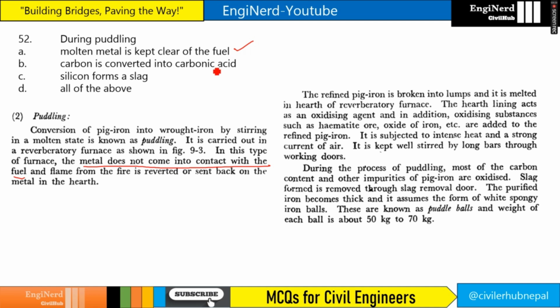And for the second one, carbon is converted into carbonic acid, right? So if you see here, during the process of puddling, most of the carbon content and other impurities of pig iron are oxidized. So it will form carbonic acid and slag formed is removed through the slag removal door. So silicon forms slag as well, right? And so our answer will be all of the above.